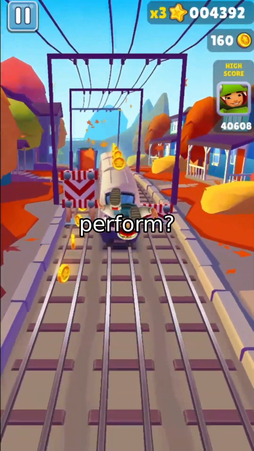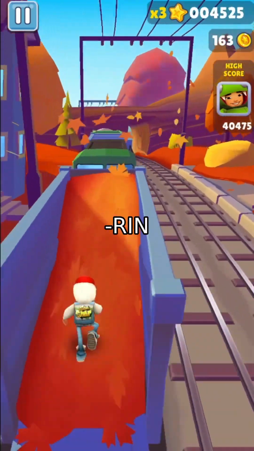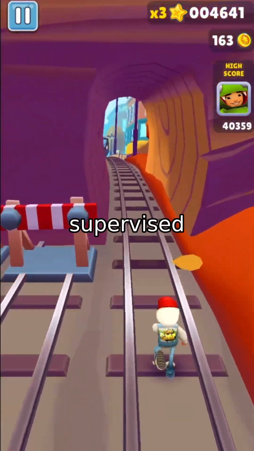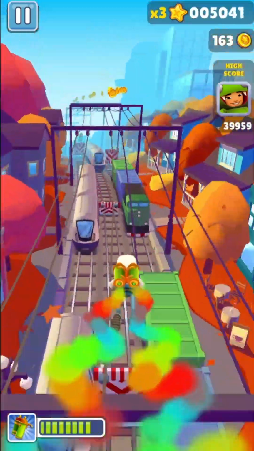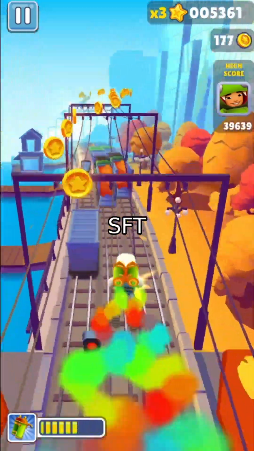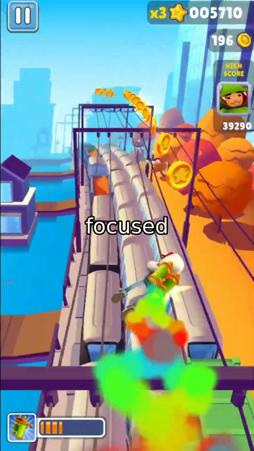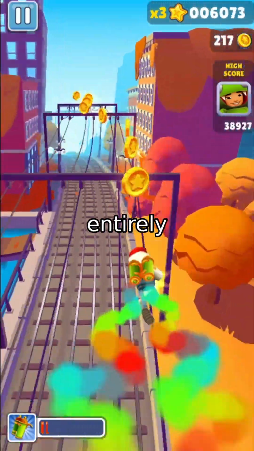So how does this actually perform? The researchers compared ASPIRin against a few baselines: a standard supervised fine-tuning approach, a standard GRPO approach, and a base Moshi model. The results are telling. Standard SFT actually degraded performance. It focused so much on the text that it ignored the timing entirely.